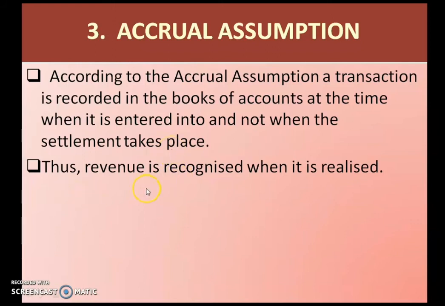Okay, thus revenue is recognized when it is realized. So you have to record the transaction when it is taking place and not when the settlement is taking place. So that is what accrual assumption has to say about recording of transaction. So these are the three basic assumptions or concepts.